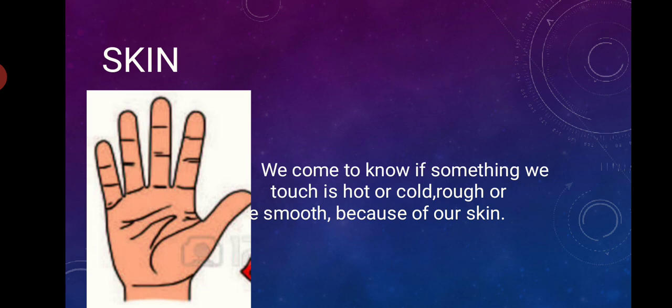Now, how does the skin help us? You know, right, children? Skin helps us when we touch something. We are able to know even if our eyes are closed. Then also we can touch that thing, we can feel the thing, right, children, and we are able to know what the thing is. And this touch we are able to do with our skin. The skin has that power that we are able to know what we are touching.